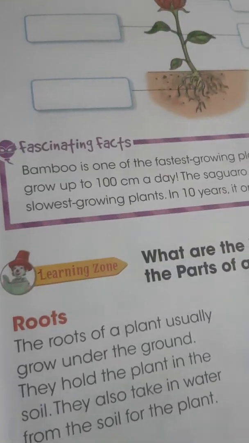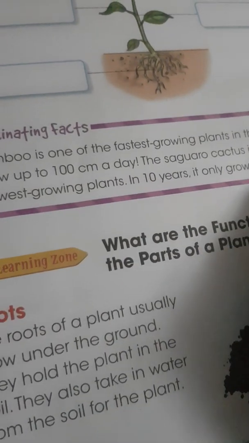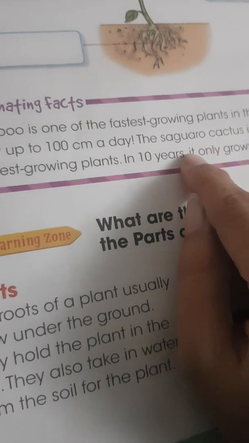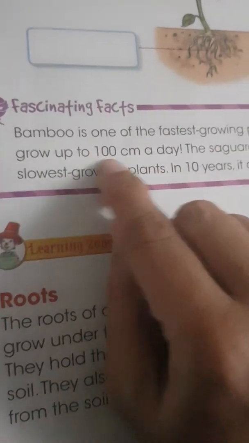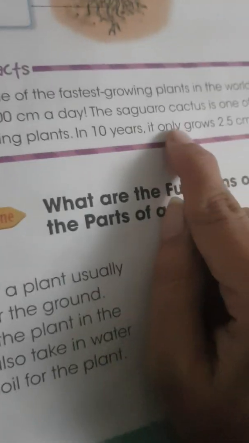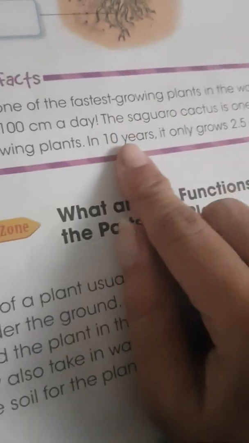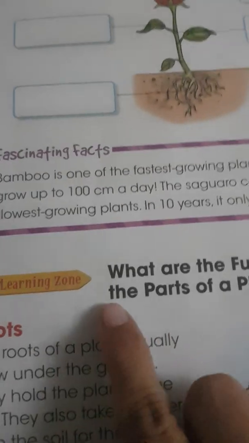Bamboo grows 100 centimeters in a day, and the saguaro cactus grows 2.5 centimeters in 10 years. Okay, it's amazing.